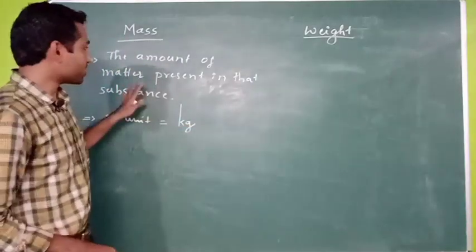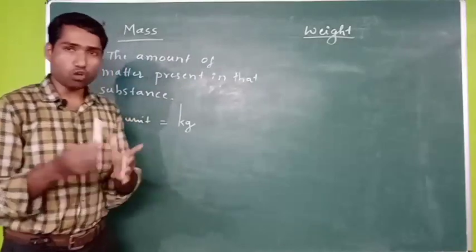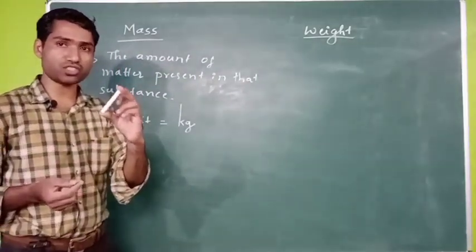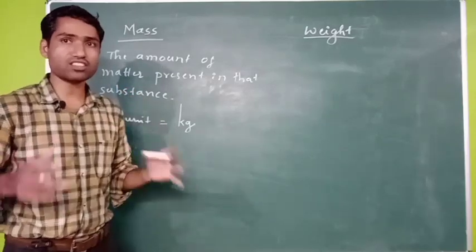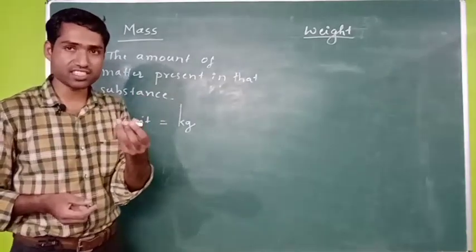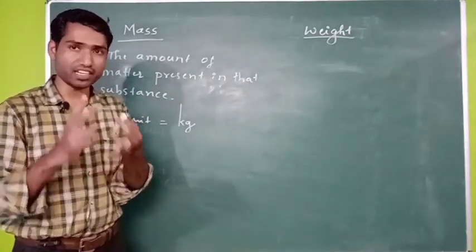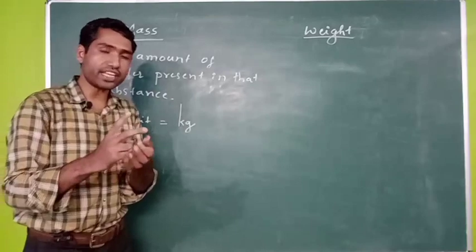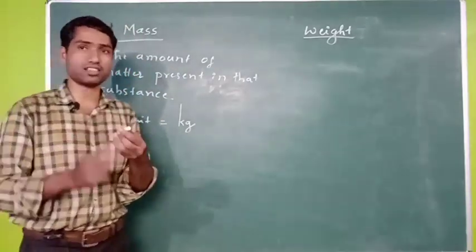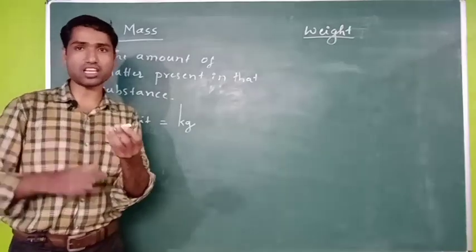Right. So now let us take this chalk piece and let us check the mass of this substance on the earth surface, on the earth. So what is the amount of substance present in this? That will be a certain amount. So now I am going to take this to the moon. Right. There I am going to measure its mass, whether it is changing or not.